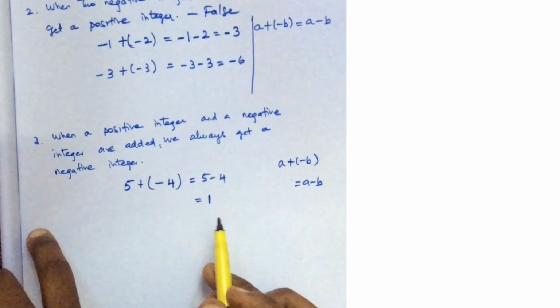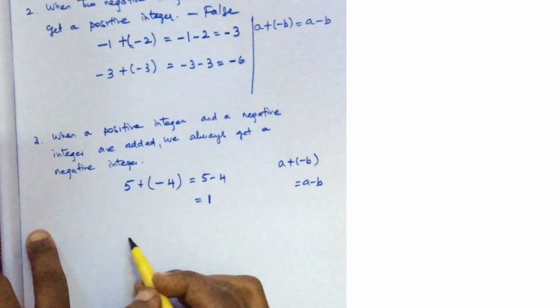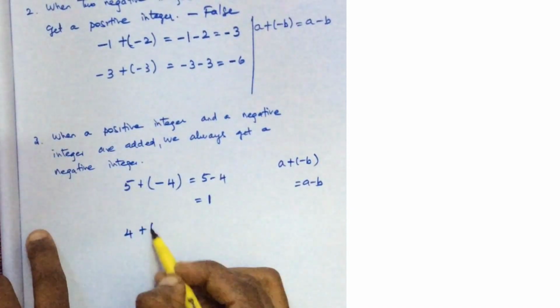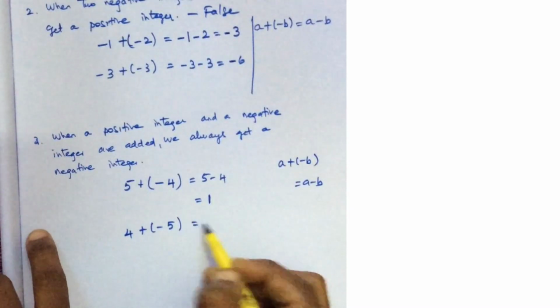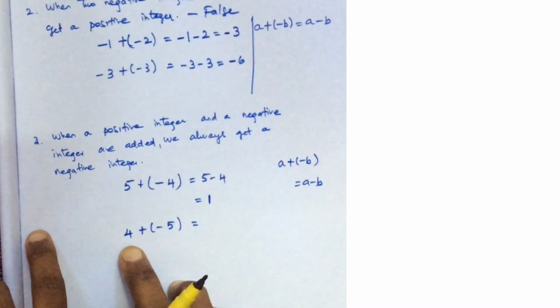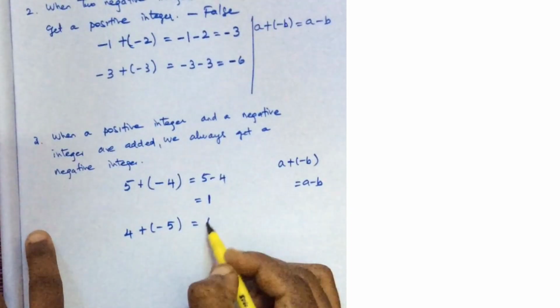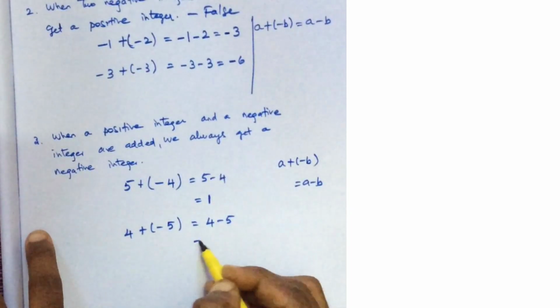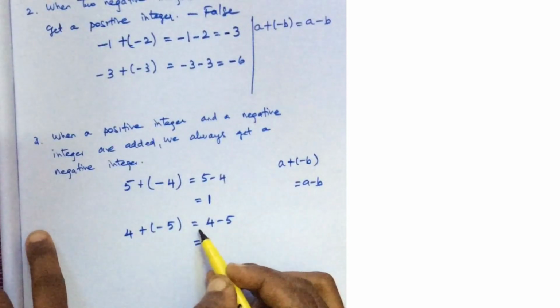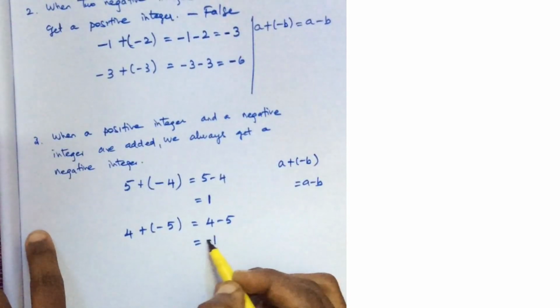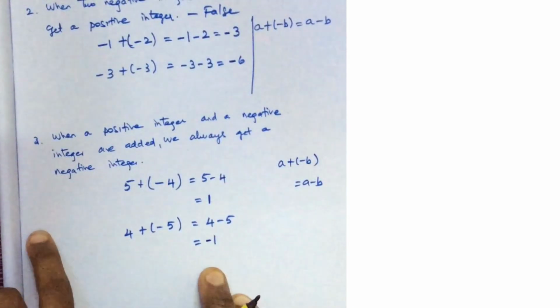Let me take one more example. 4 plus of minus 5. A positive integer is added with a negative integer. This is 4 minus 5. The symbols are different, so subtract and put the greater number's sign. Here it is minus 1.